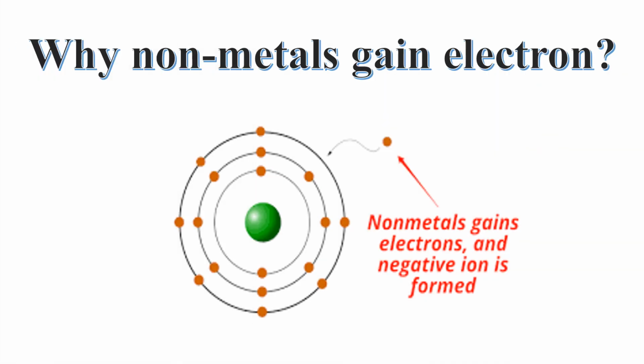Why do non-metals gain electron? This is for the same reason, that is, in order to gain stability. Now you can see here in the valence shell there are 7 electrons. So in order to complete the valence shell, it only needs 1 electron. So it is easy for a non-metal to gain an electron.